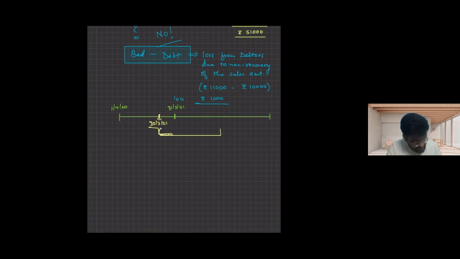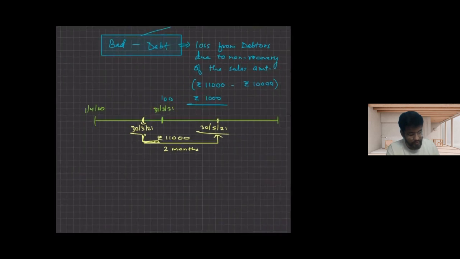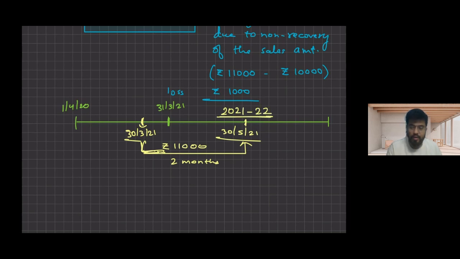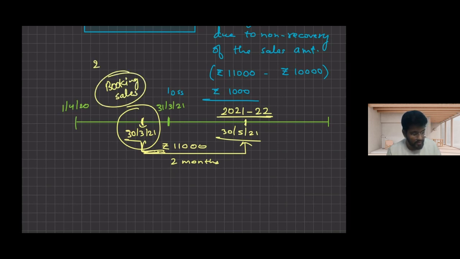This payment of rupees 11,000 is due after 2 months. That means it is due on 30th of May 2021, and 30th of May 2021 is in the next financial year, which is 2021-22. Now very carefully understand the concept. We are booking our sales in which year? Sir, in 2020-21.